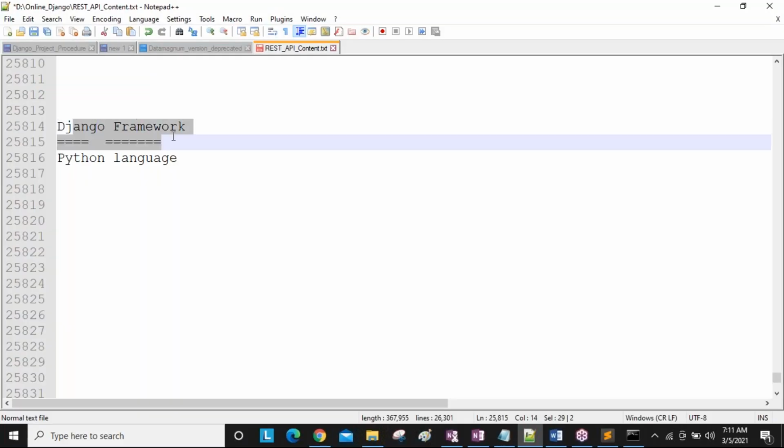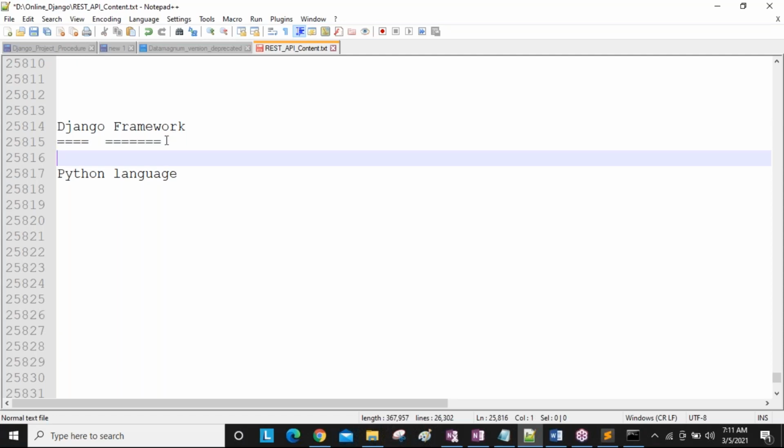Django framework is purely developed by using the Python language only. That's why to learn this Django framework, Python must be required. Clear this one? Python must be required, guys.